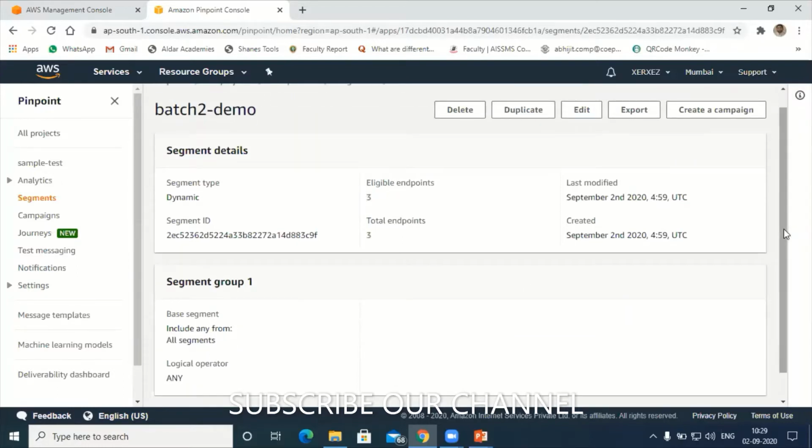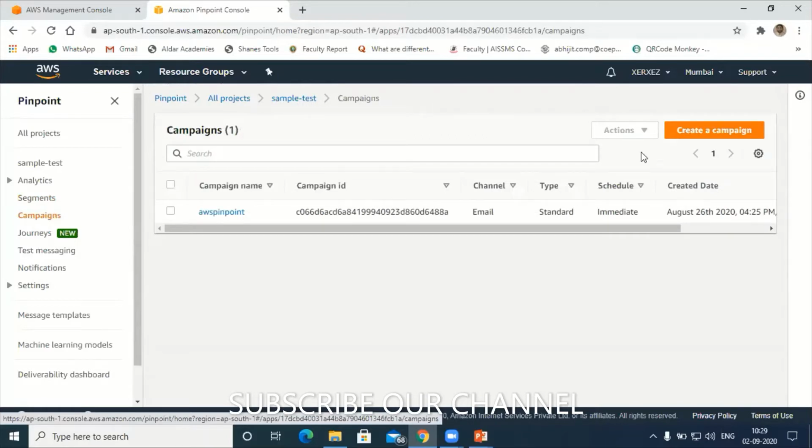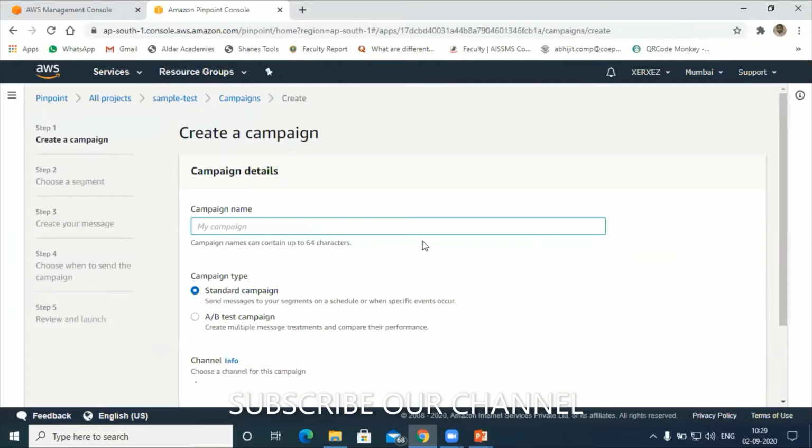Next, after creating the segment, is to create the campaign. So we should create the campaign also. Go to create campaign. Let's name the campaign demo batch 2. I'll keep the standard campaign.